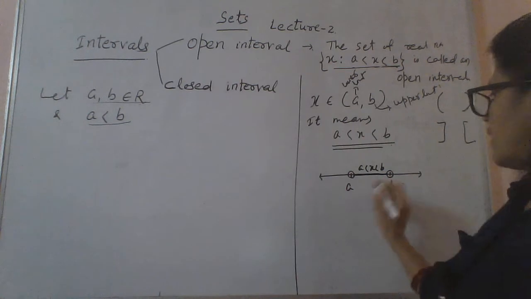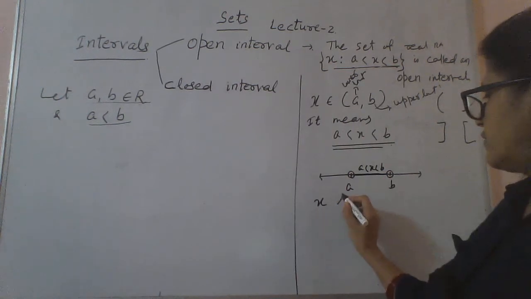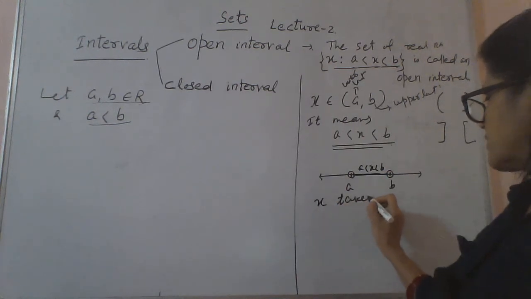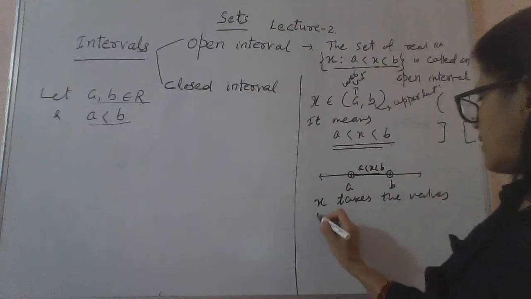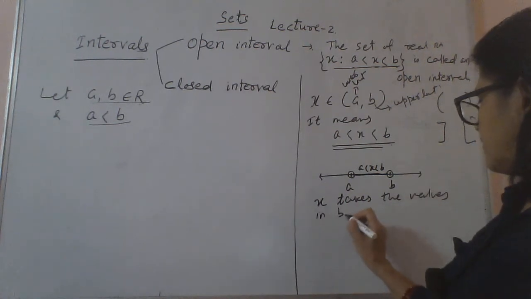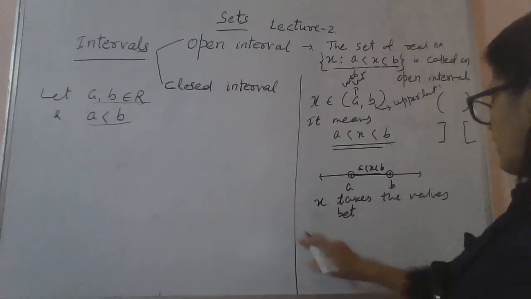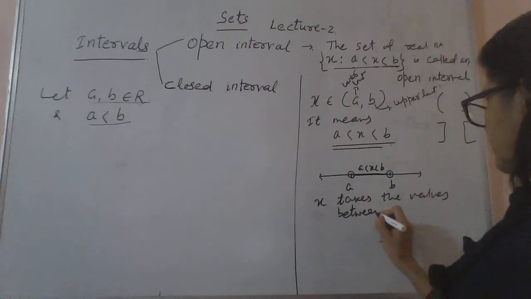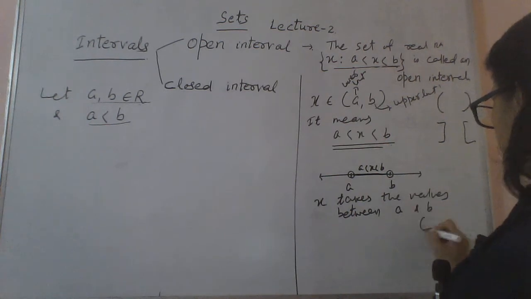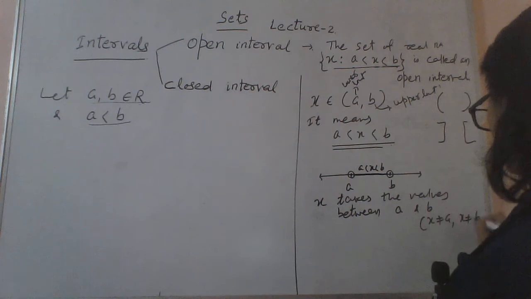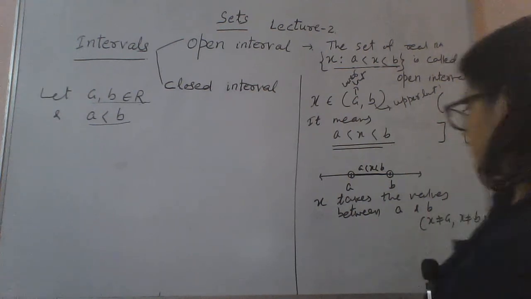So x takes all the values between a and b, x not equal to a, x not equal to b. That is the crux.